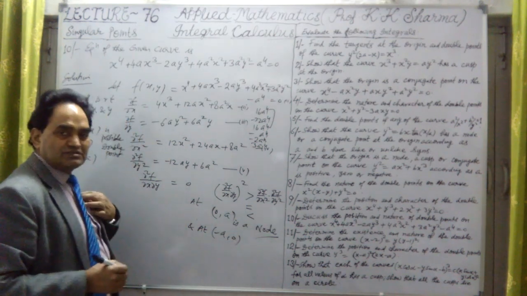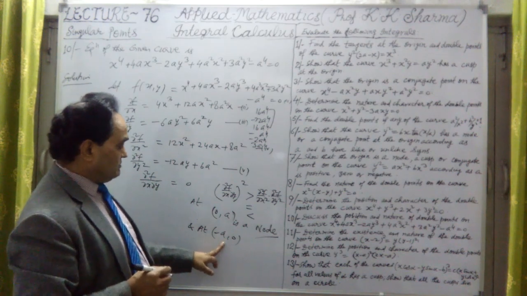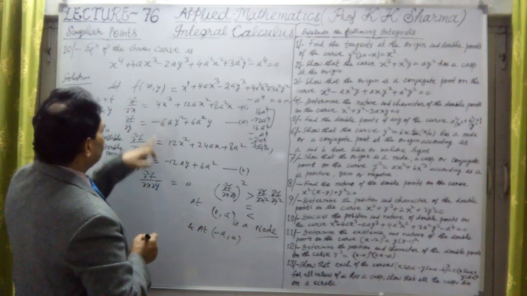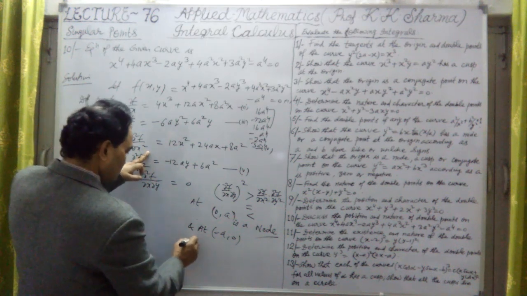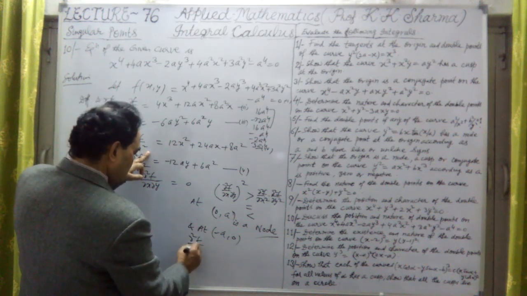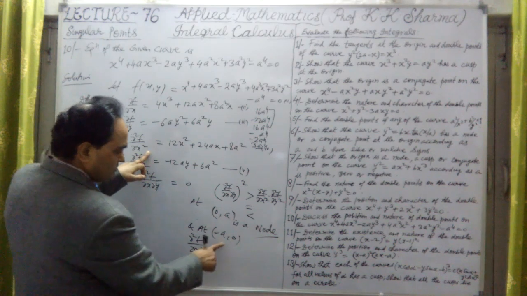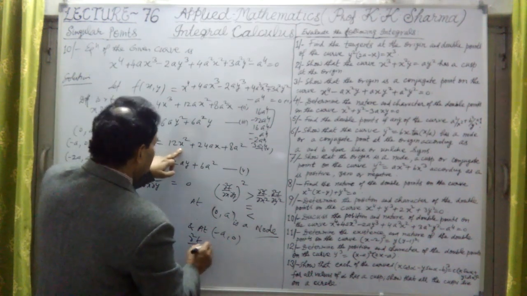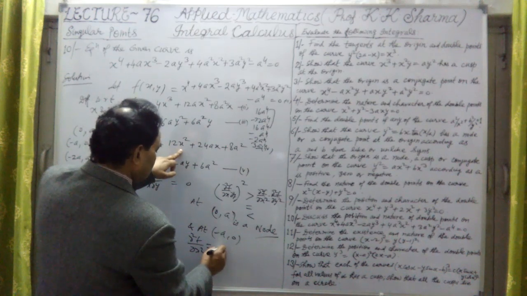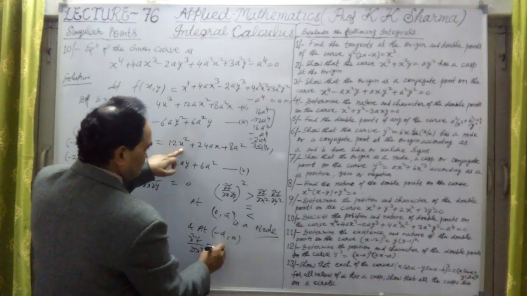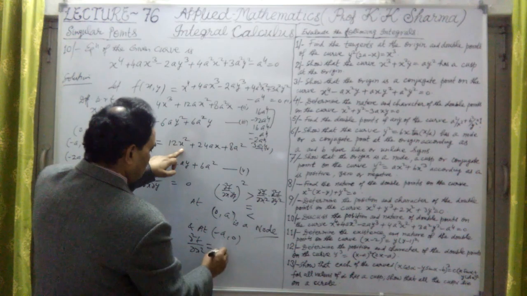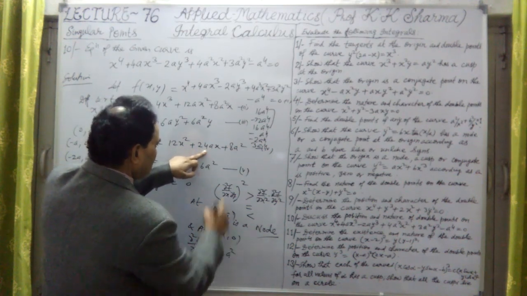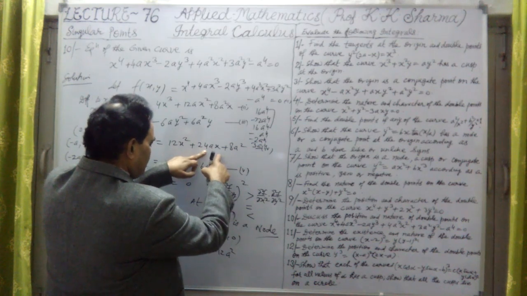So at minus a and 0, let me check. Minus a and 0, x is minus a, y is 0. So let me take del square f upon del x square at this point minus a and 0. x is minus a, so it is giving us plus, because x square is positive. It is plus 12a square. This is minus, because x is minus a.